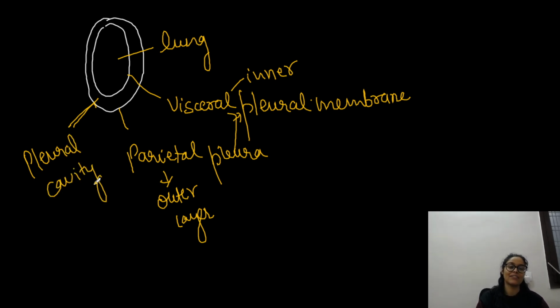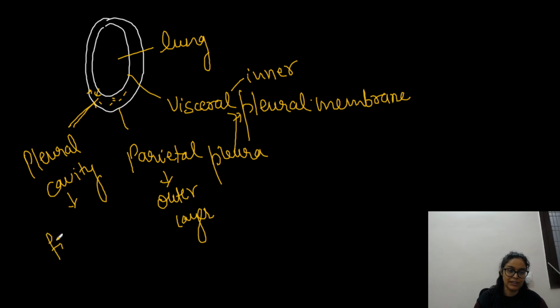That's all. And this pleural cavity is filled with fluid that absorbs shock, right? The pleural membrane secretes fluid here, and it is filled with that particular pleural fluid.